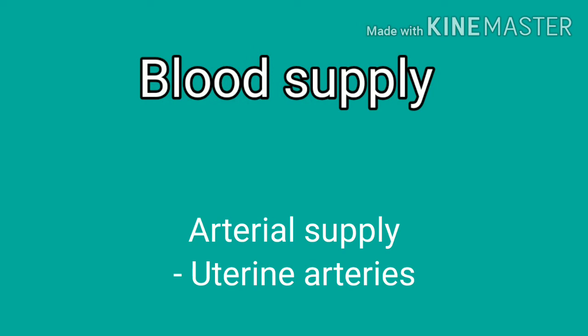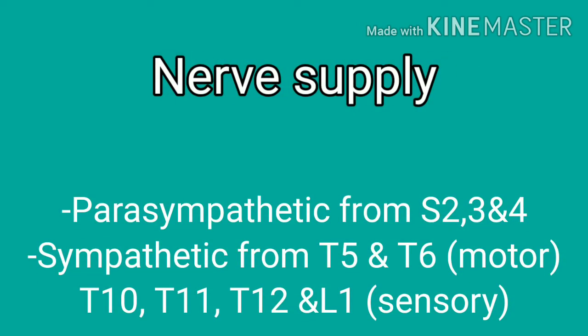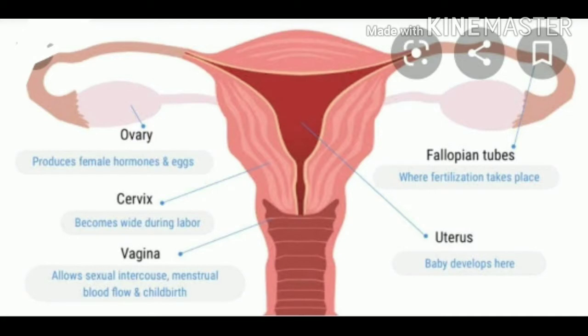Blood supply of the uterus. Arterial supply includes the uterine arteries. Nerve supply of the uterus: parasympathetic from S2, 3 and 4, sympathetic from T5 and T6 and T10, 11, 12 and L1. Next are the uterine tubes or fallopian tubes. These are two muscular tubes about 10 cm long. They extend from the uterine cornu outward and laterally towards the ovaries.